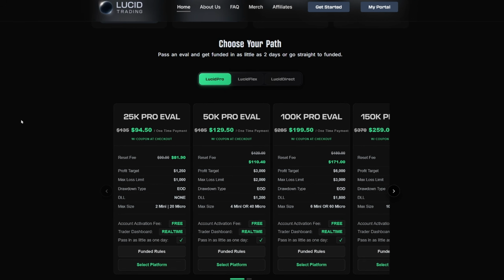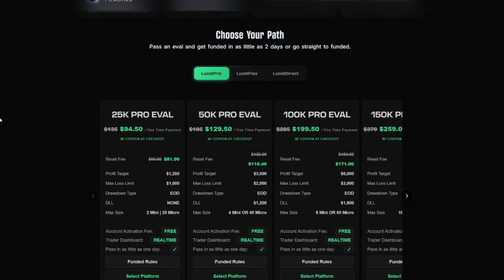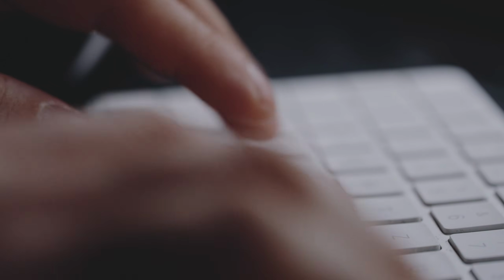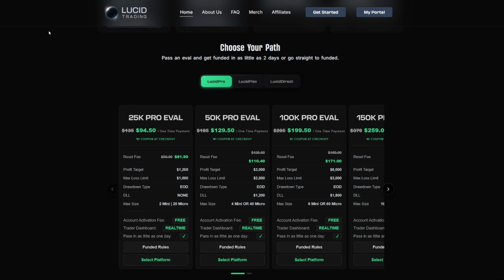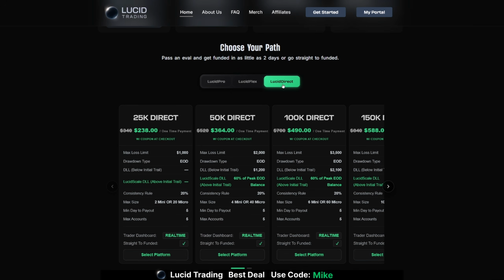What if I told you that Lucid just made a game changer out there? Not only do we now have the ability for daily payouts, but now we can pick our own rules in the evaluation phase. Now, when you first go to Lucid Trading's website, you're only going to see the Lucid Pro, the Lucid Flex, or the Lucid Direct accounts.